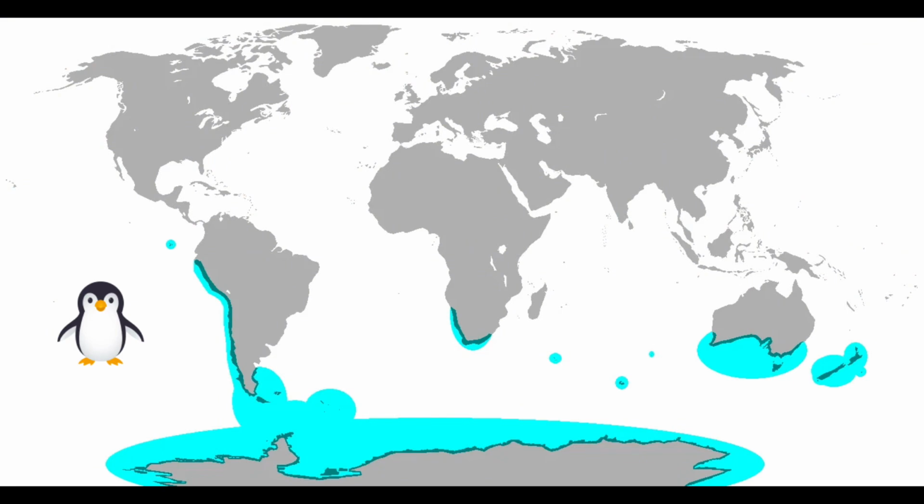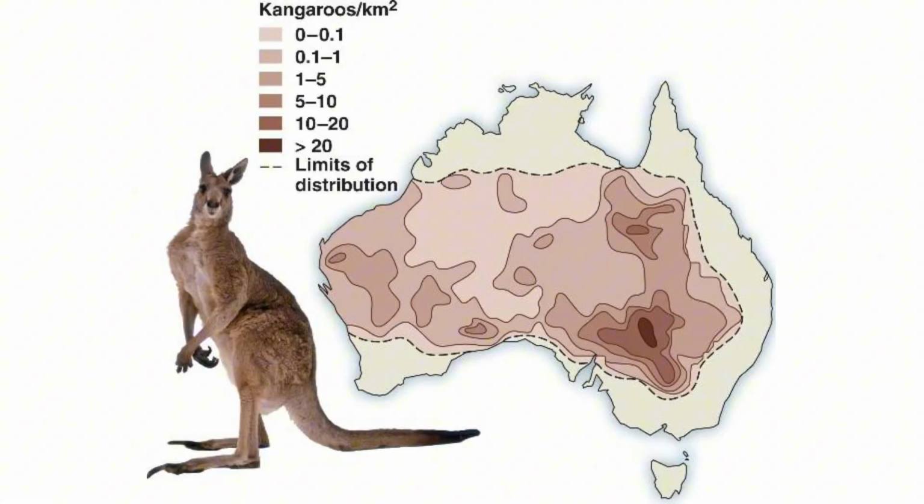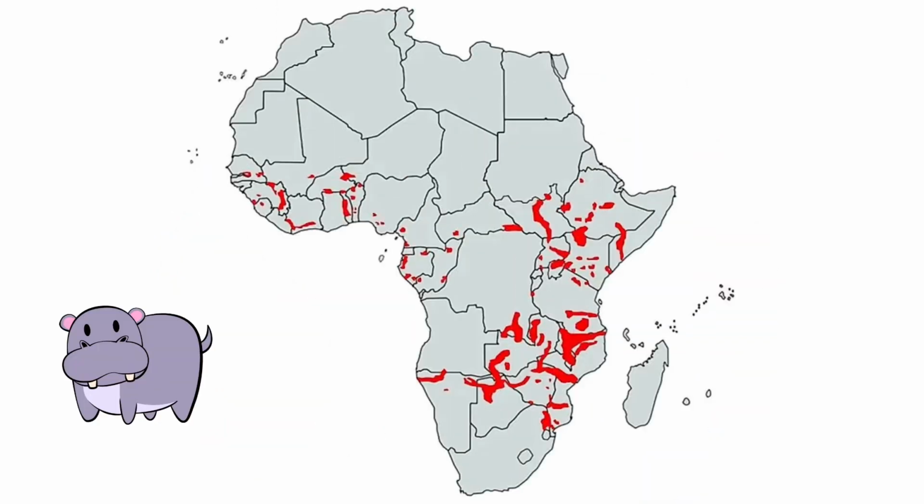Galapagos penguins are very unique because they actually live near the equator. Kangaroo population density map in Australia. This map shows where hippopotamuses live.